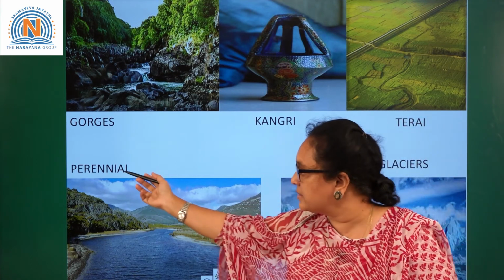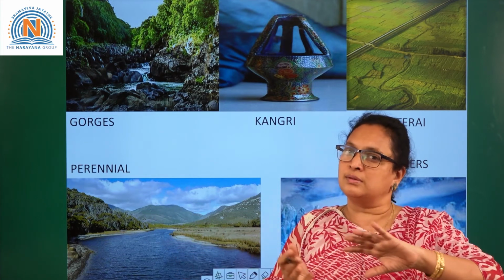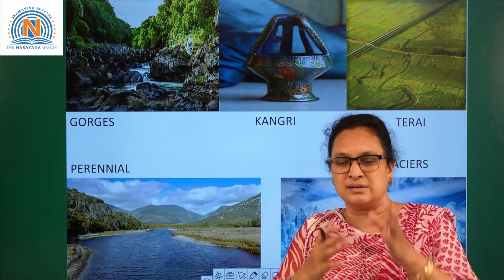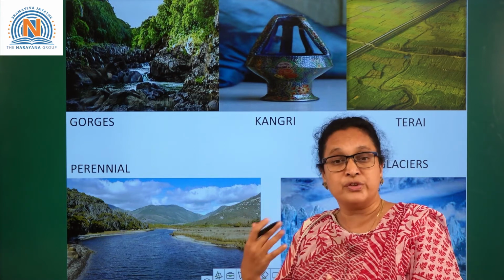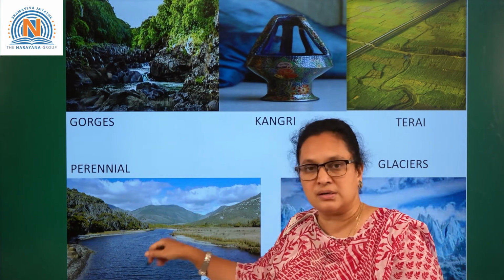Coming to perennial rivers. What are perennial rivers? Perennial rivers flow all the year, like 365 days. They are fed by melting glaciers in the mountains. You have three perennial rivers, Ganga, Yamuna and Indus. These are all the perennial rivers.